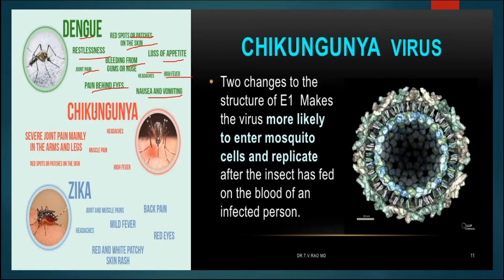Now in chikungunya, the virus is the pathogen, and here also these are some common symptoms: headache, high fever, muscle pain, red spots or patches on the skin, then severe joint pain mainly in the arms and legs. So these are the characteristics of dengue and chikungunya symptoms. Then joint and muscle pain, back pain, mild fever, red eyes with headache, then red and white patches, skin rash. So these are some common symptoms which occur during chikungunya fever.